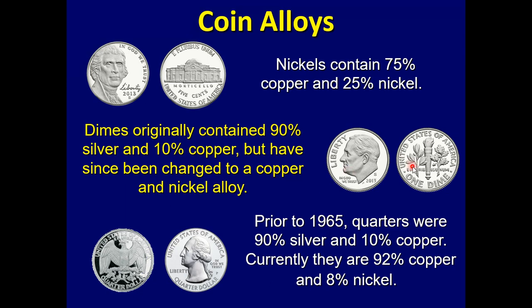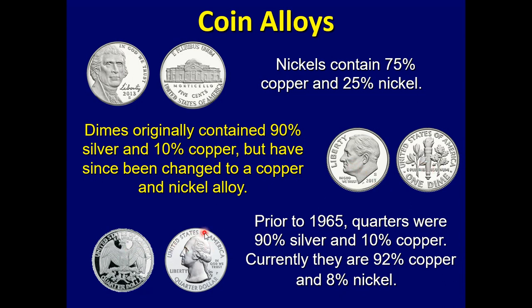Dimes were originally silver. They usually contained about 90% silver and 10% copper. But since they've been changed, they're now made up of copper and nickel alloys. There's no longer silver in the dimes.